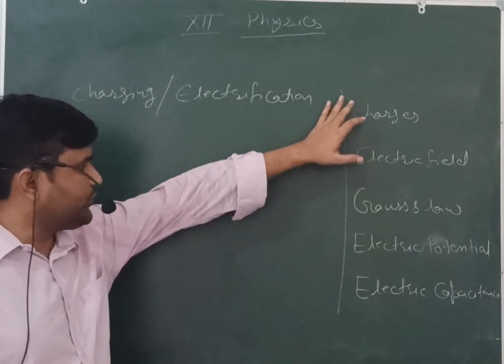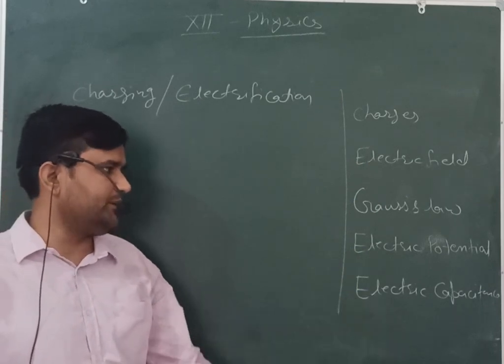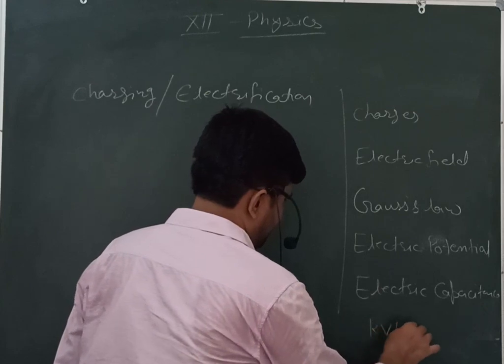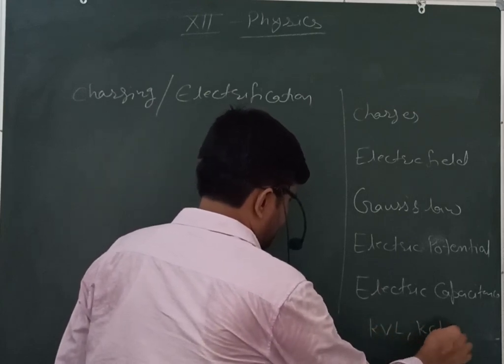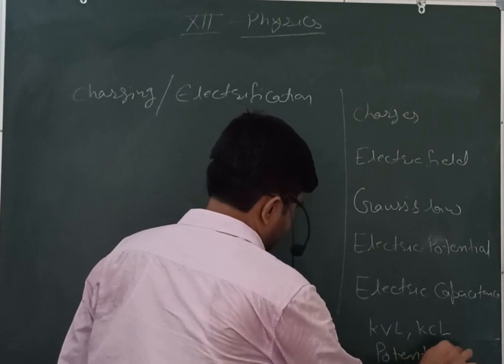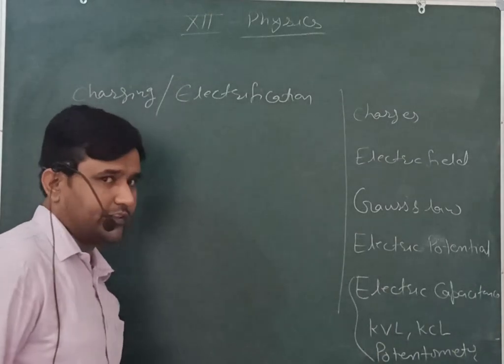These first four phenomena are related to electrostatics, and the next phenomena, electric capacitance and the KVL, KCL, potentiometer, are related to the electric circuit.